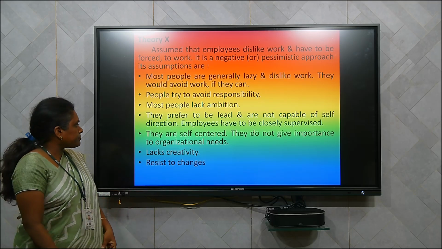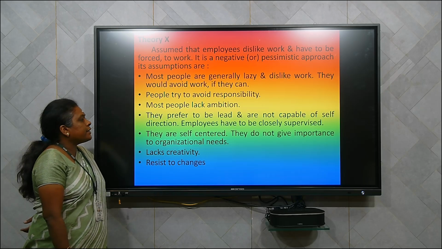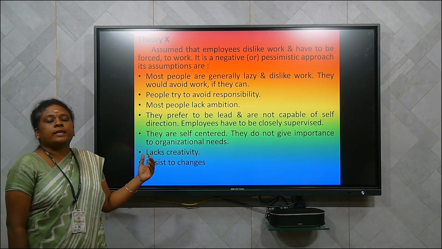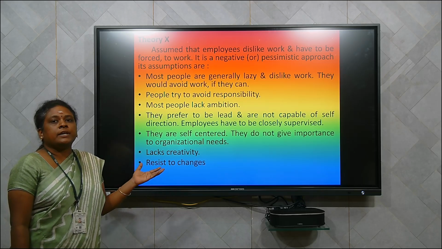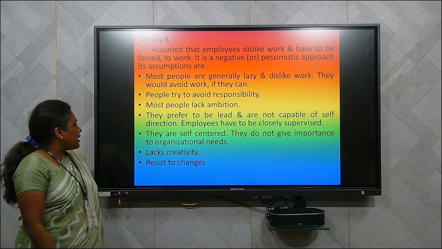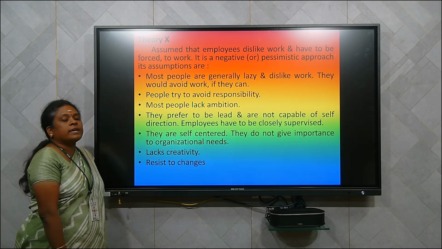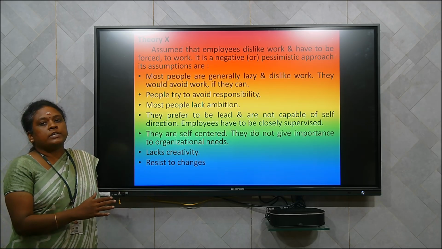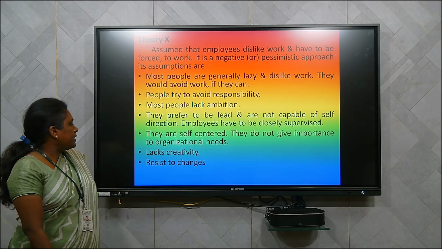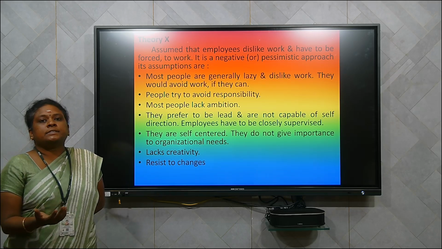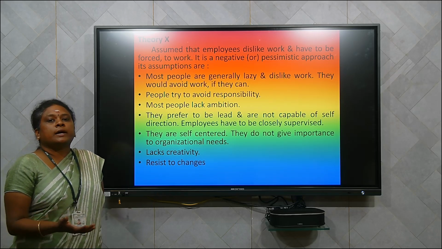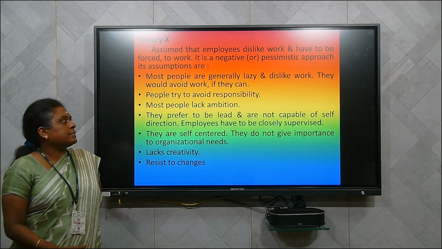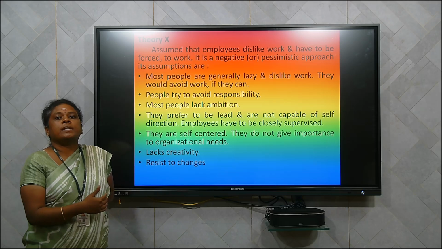They are self-centered. They do not give importance to organizational needs. So what is the organizational goal? They never know the organizational goal or organizational need. They just come and do their work and go. And they lack creativity. Here, the employees will only do what the boss says. They will follow the instructions. They won't have any creativity. And they resist changes. If any changes are brought into the organization, they will not come up with the changes. They feel very lazy, or they will not accept the changes very easily. So these are the characteristic features of theory X people.